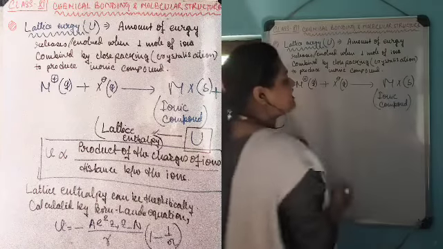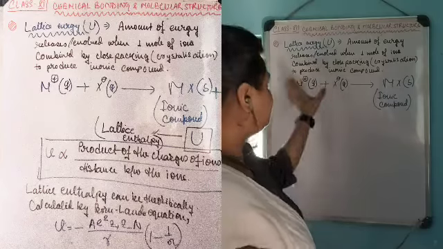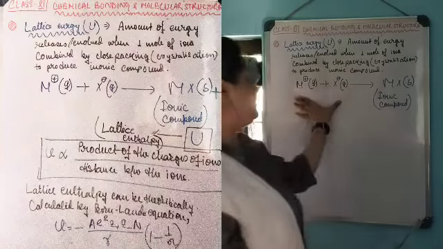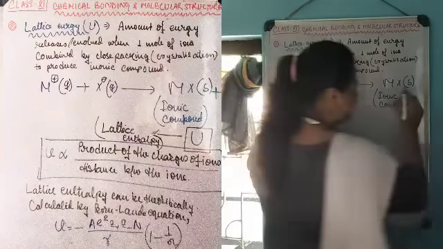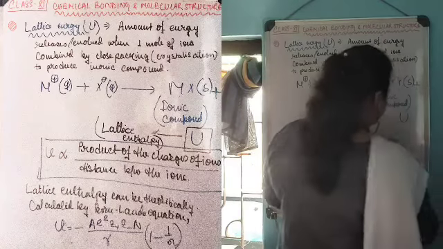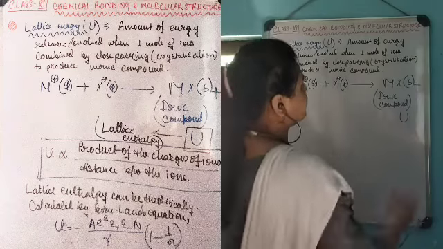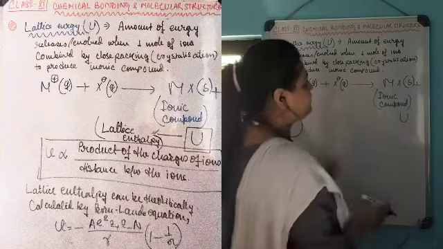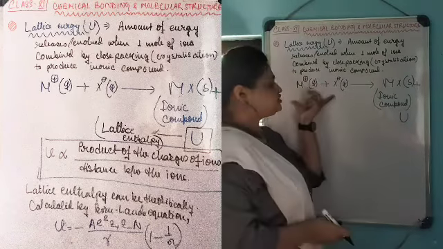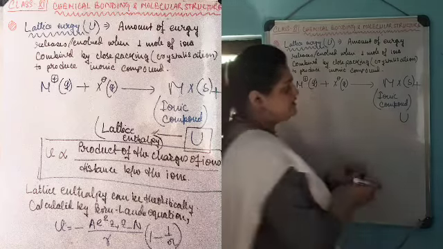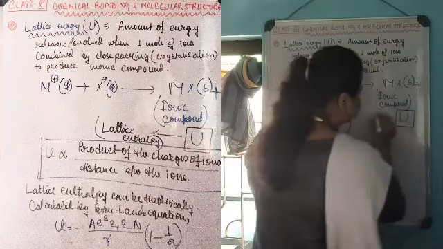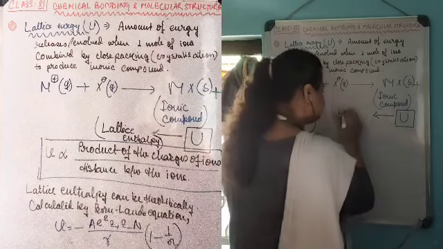That is, the crystalline ionic compound is formed when these two oppositely charged ions combine together, and an amount of energy is released, denoted by U. This U, the amount of energy released after the formation of the crystalline ionic compound by the combination of these two ions, is known as the lattice enthalpy.